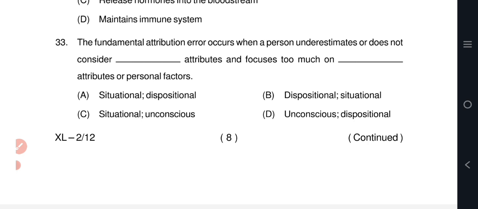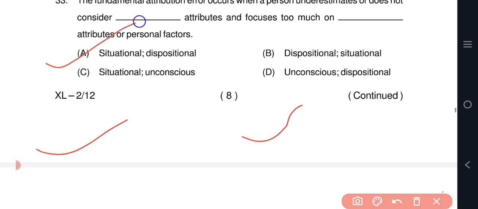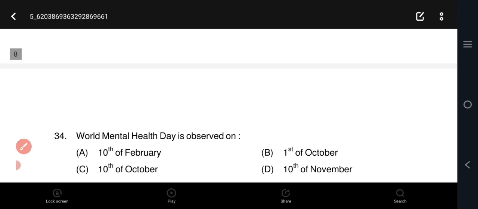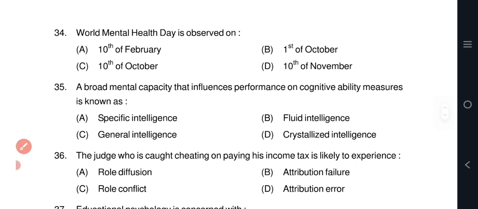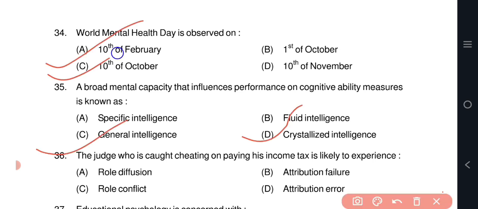Option A. Question number 34. World Mental Health Day is observed on 10th October. Option C, 10th October.